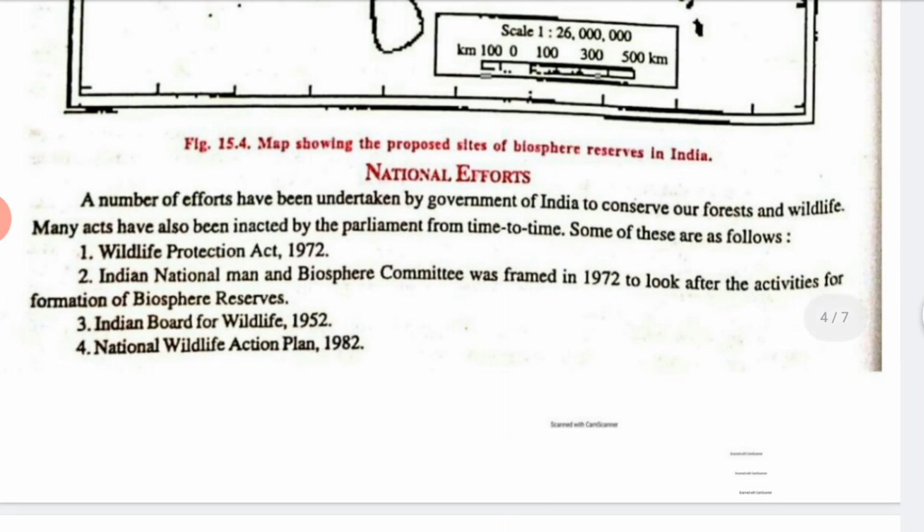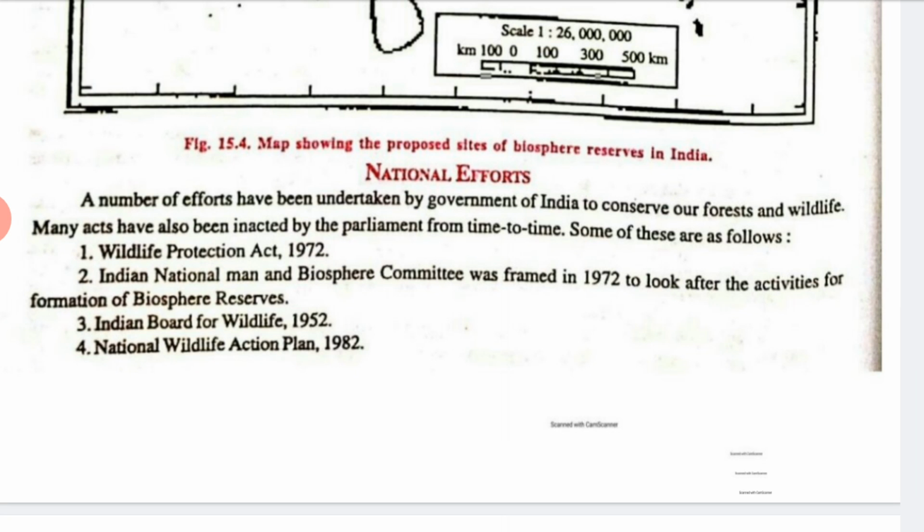So what are the national efforts? A number of efforts have been undertaken by the Government of India to conserve our forest and wildlife. Many acts have also been enacted by the Parliament from time to time. These are the following: the Wildlife Protection Act in the year 1972, the Indian National Man and Biosphere Committee formed in the year 1972, the Indian Board for Wildlife in the year 1952, and the National Wildlife Action Plan in the year 1982.